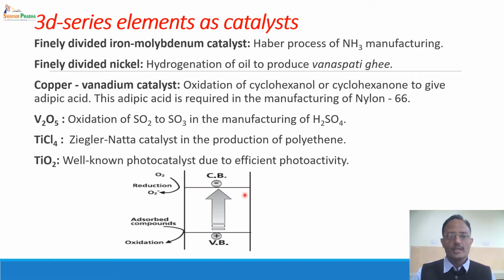So if we supply a radiation having wavelength less than 415 nanometer, it will undergo electronic transition from valence band to conduction band, and this excited electron then can be transferred to some organic molecules like dyes, drugs, etc., and it can undergo photodegradation.